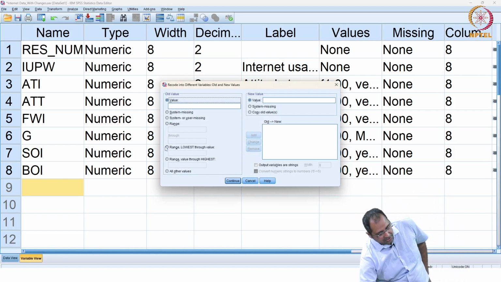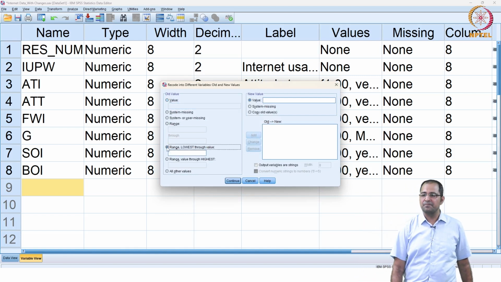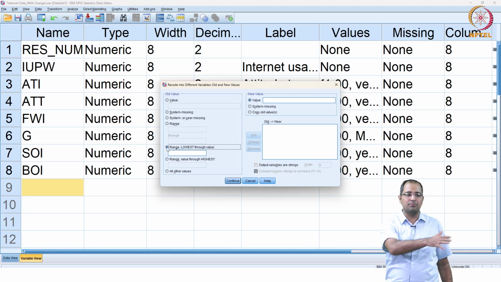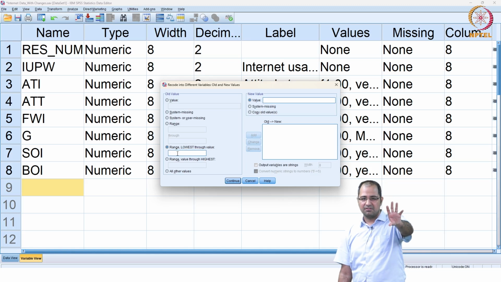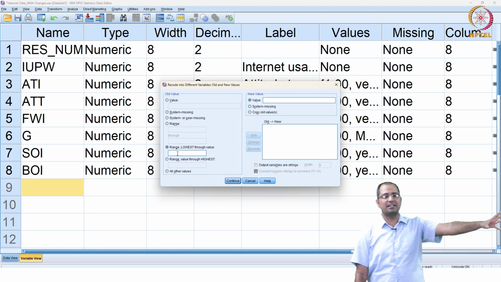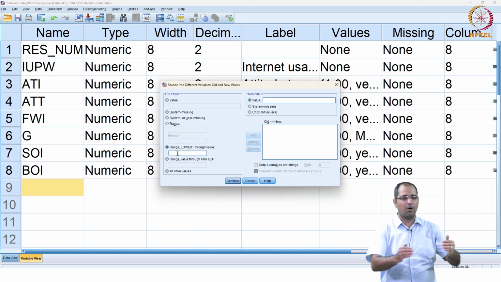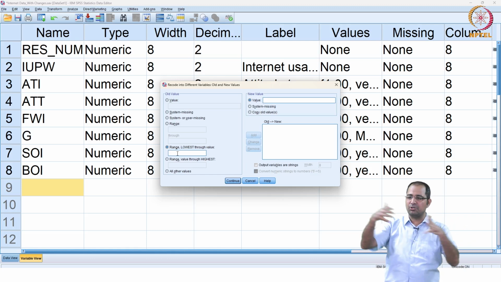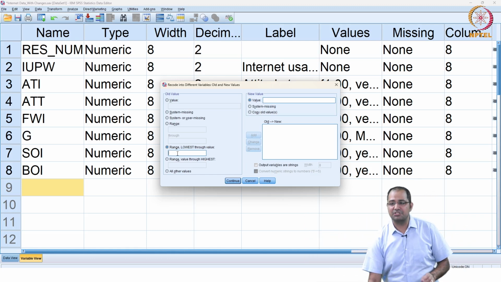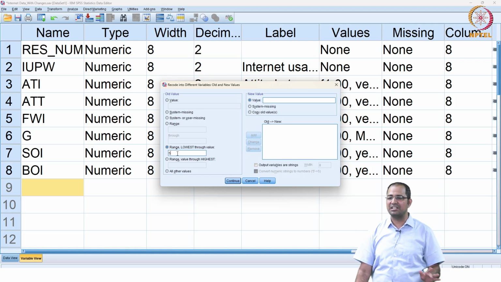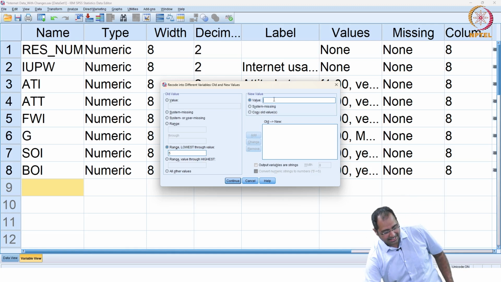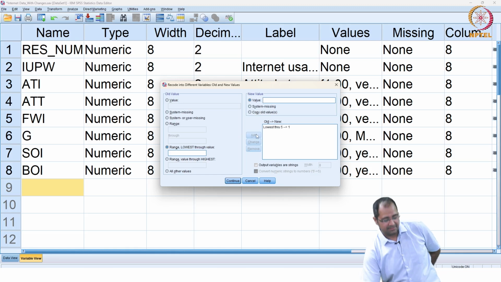In old and new values, click on this range, lowest through value, which means some number less than or equal to that number. So if the internet service provider has told us to choose 5 or less than 5 as low internet usage, and above 5 as high internet usage, how should I convert IUPW into that categorical variable? Range lowest through value is 5 or less than 5. How will I tell SPSS 5 or less than 5? And give it a value of 1 and click add.